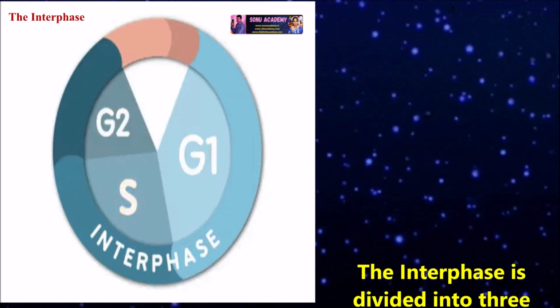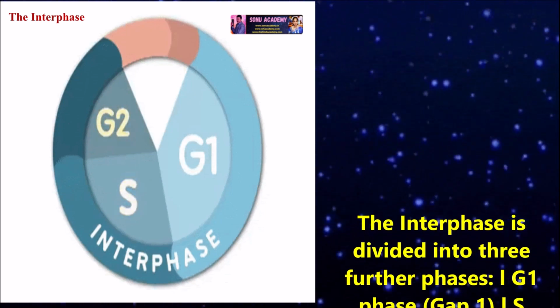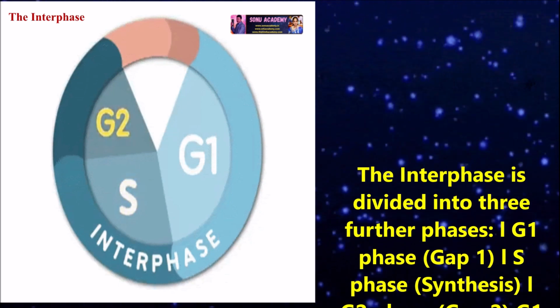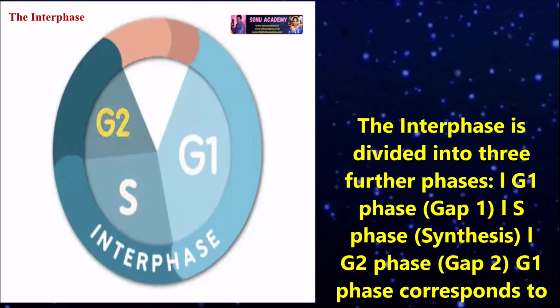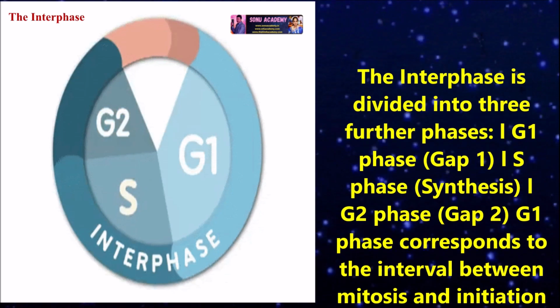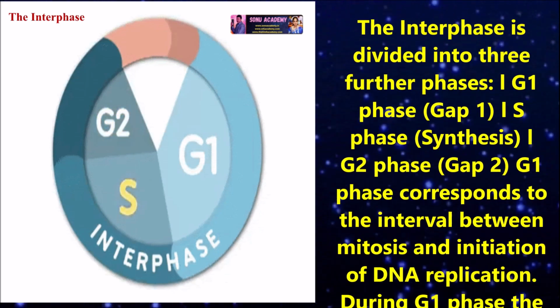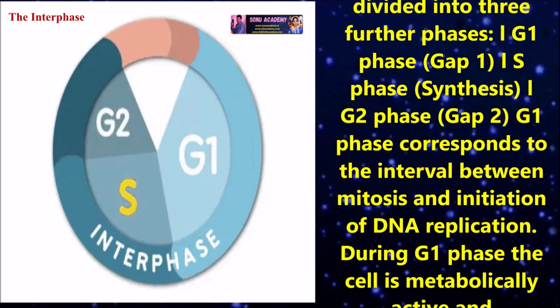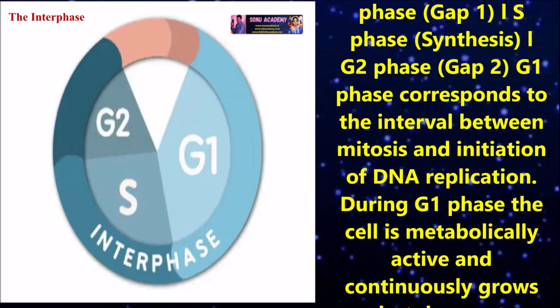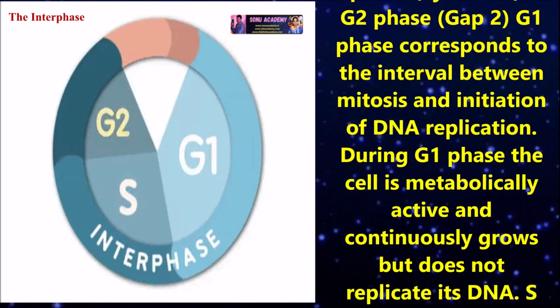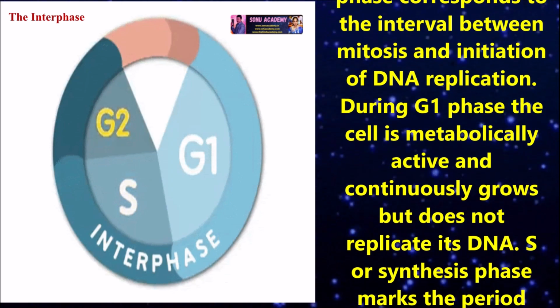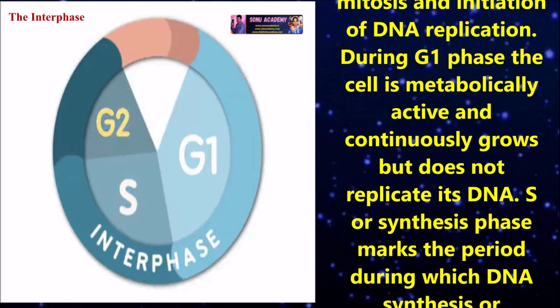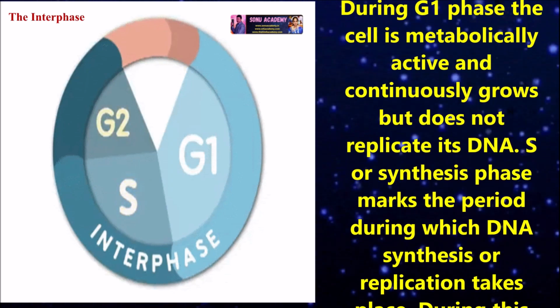The interphase is divided into three further phases: G1 phase, S phase, and G2 phase. The G1 phase corresponds to the interval between mitosis and initiation of DNA replication. During the G1 phase, the cell is metabolically active and continuously grows but does not replicate its DNA.